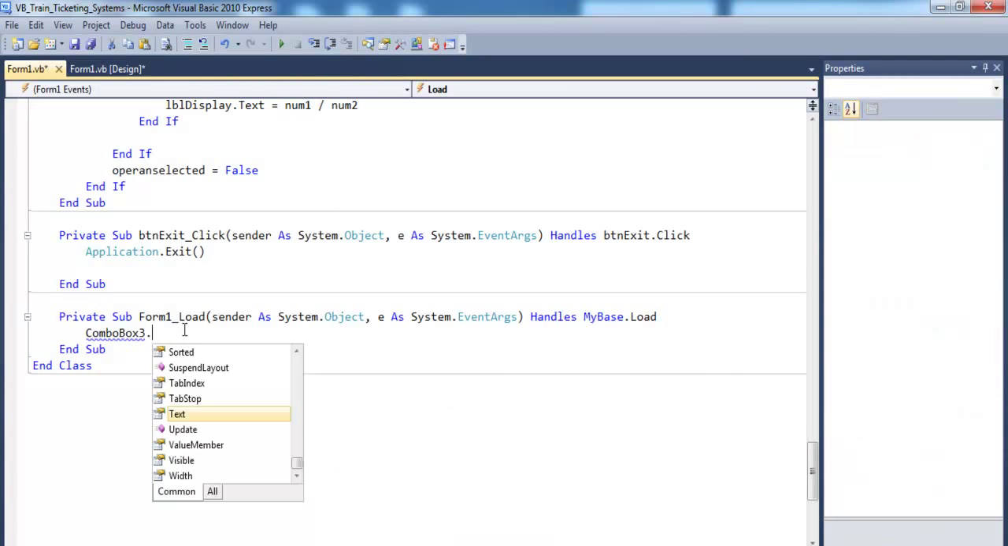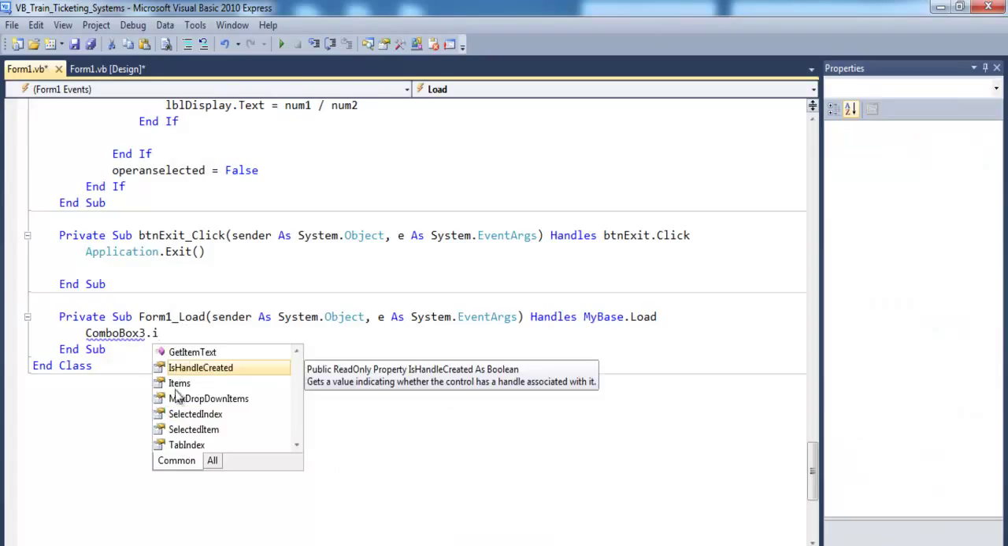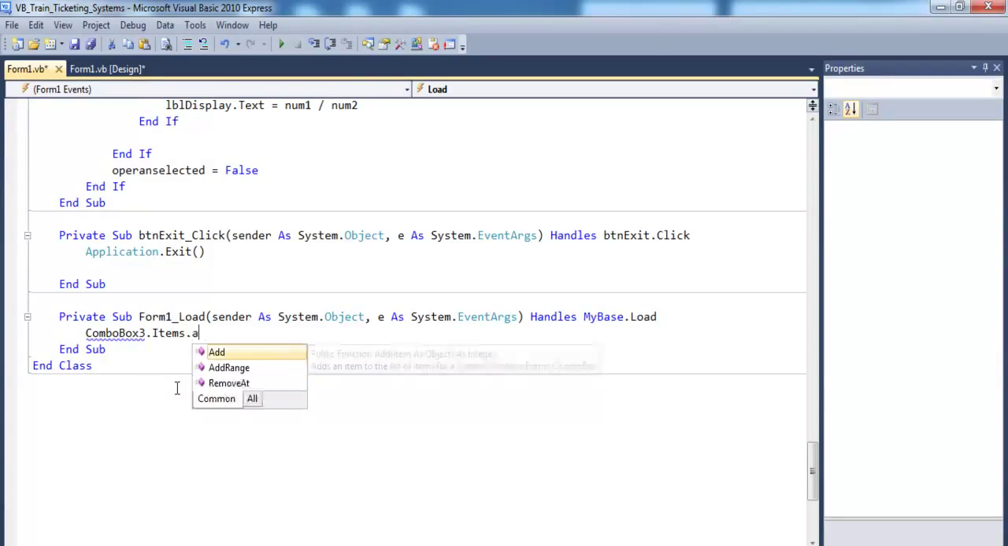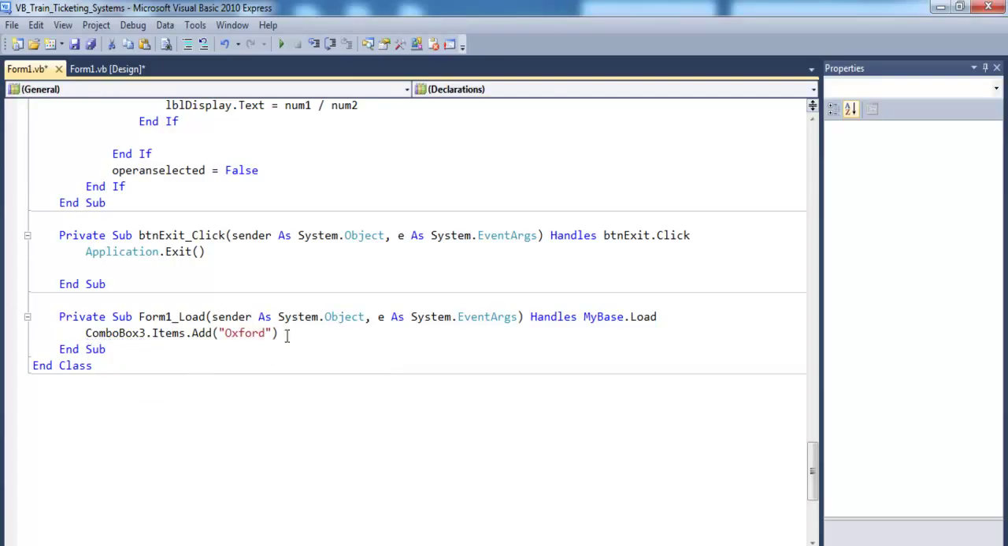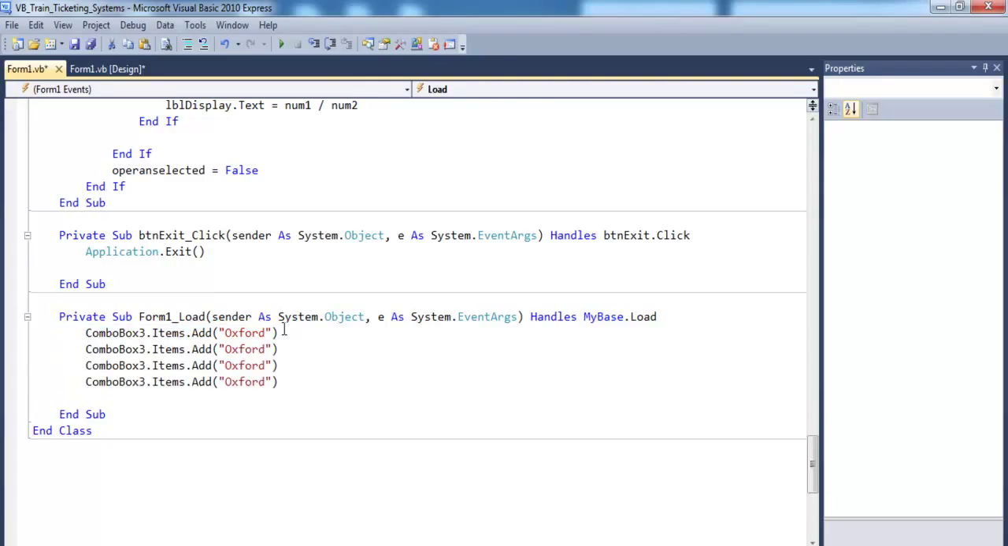Combo box 3 dot items dot add. So what we add in this case, we say Oxford. We add in Oxford. Close that. Just copy it across. We need about maybe 4 of those. Okay, one more. And here, let's say we have Leeds there.